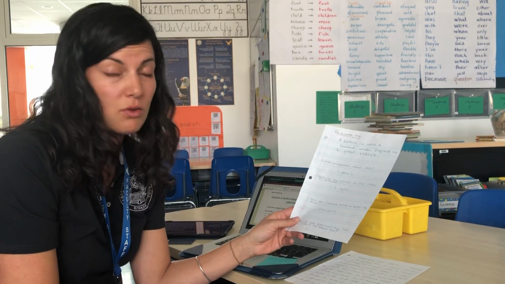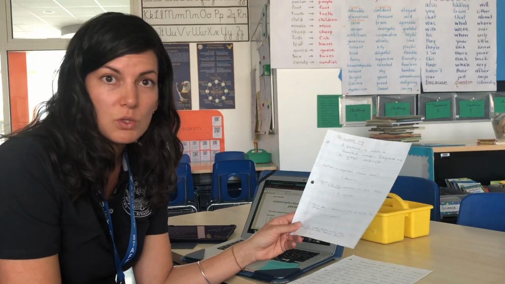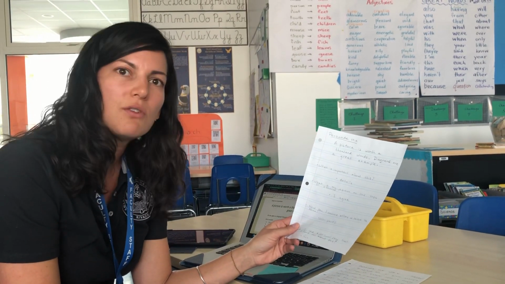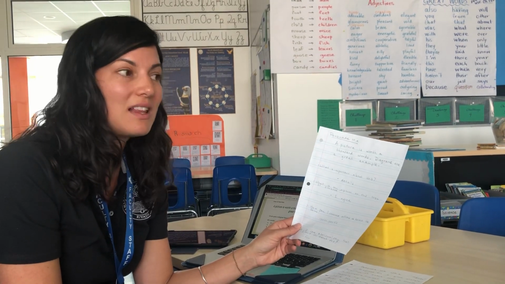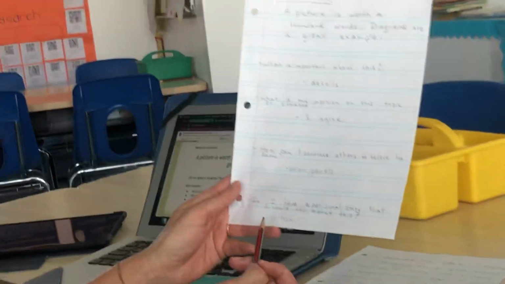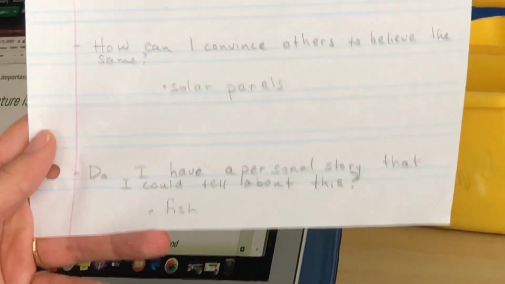And Theo looked at me with a big question mark on his face saying, I don't know what you're talking about. So then I thought, I could describe and describe and describe, but Theo might not get this without a diagram. So I drew the fish and I labeled the gills and I labeled the fins, and suddenly he started to understand. That's my personal story, and it's going to help me argue my point. So I just wrote an idea here, fish, to remind myself of what I'm going to write about.